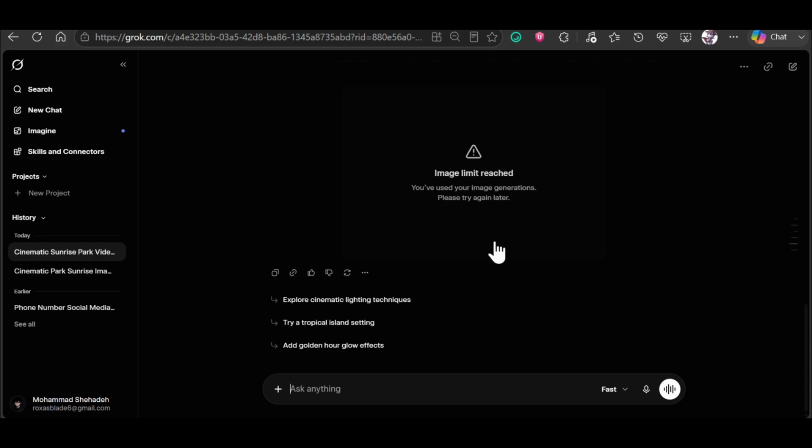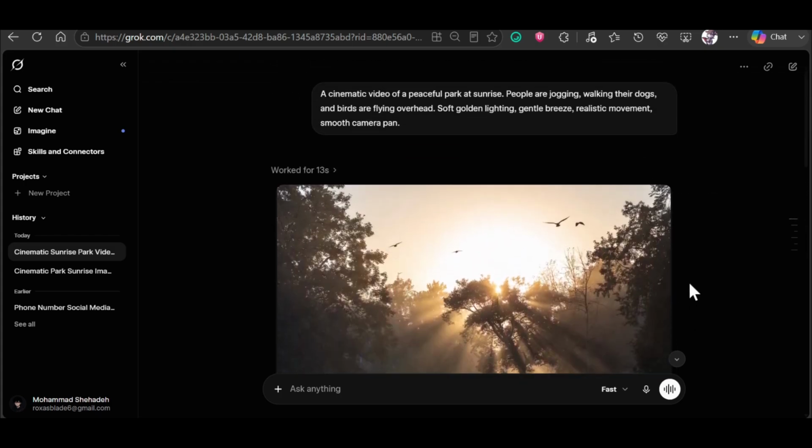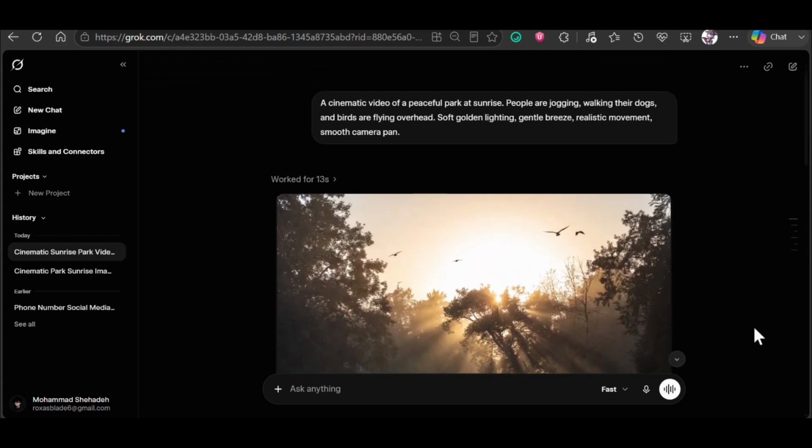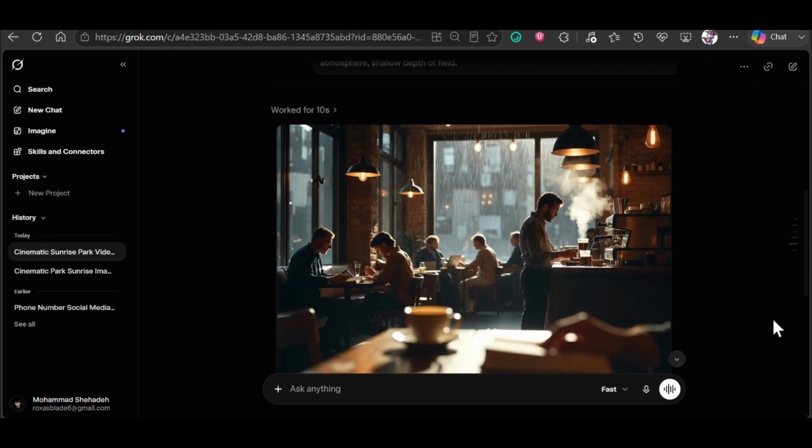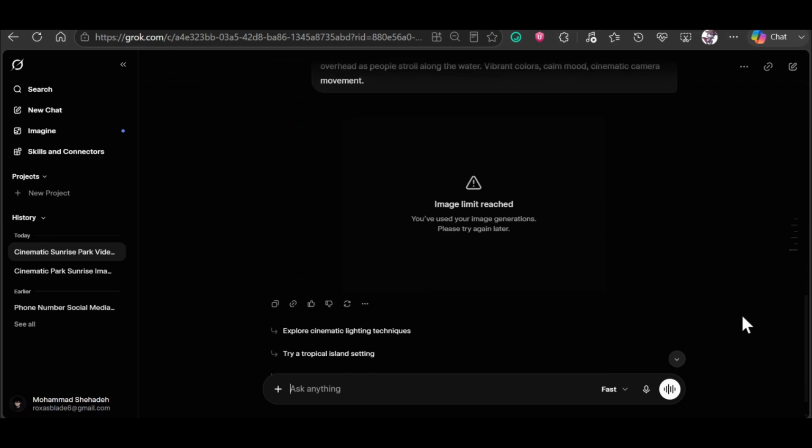Finally, if you have had several failed attempts, start a new session. Grok can become temporarily stricter after repeated moderation flags, so refreshing the page or waiting a few minutes may solve the issue.